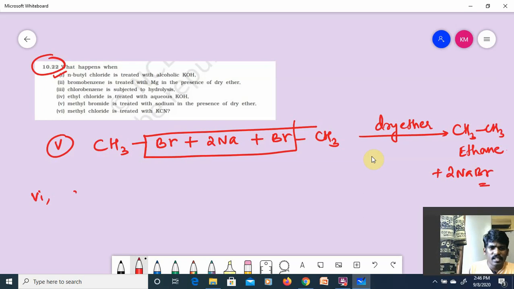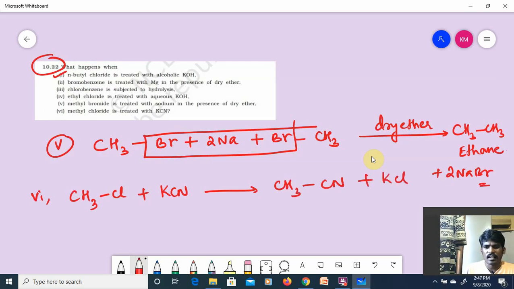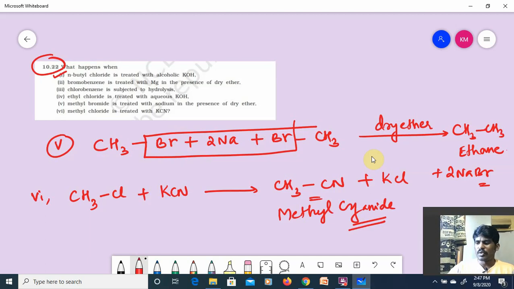Last reaction for today's class, methyl chloride is treated with KCN, another nucleophilic substitution reaction, CH3CN plus KCl. This is ethane nitrile or methyl cyanide, also called methyl cyanide, right? So all these organic conversions are from the haloalkanes, haloarenes chapter, guys. Hope you understand. Though it is a lengthy session, it is highly useful and beneficial for class 12 children, right? Hope it is clear.